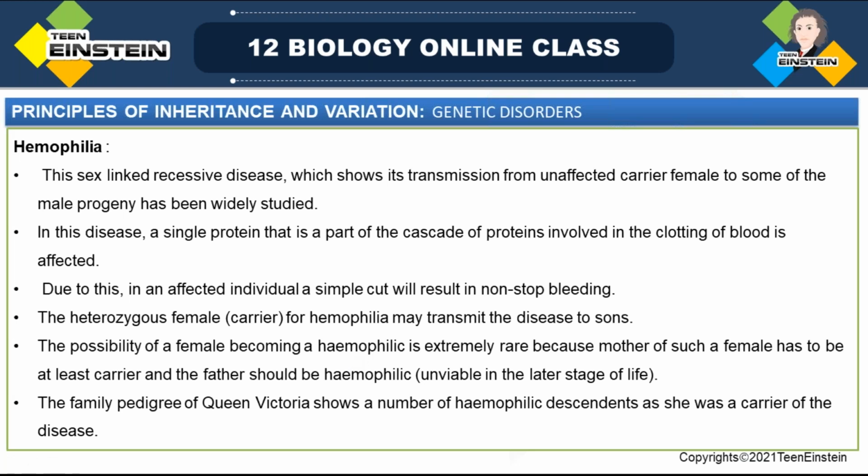Only in extremely rare cases can a female become infected. Usually they pass it to males. Queen Victoria was a carrier of hemophilia, and that's why it is called the royal disease.